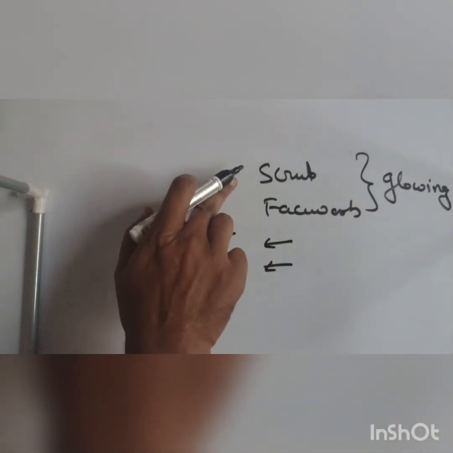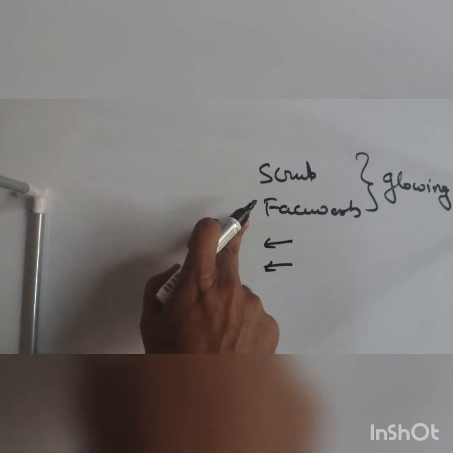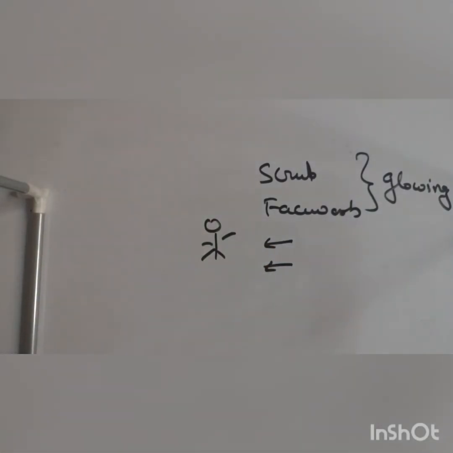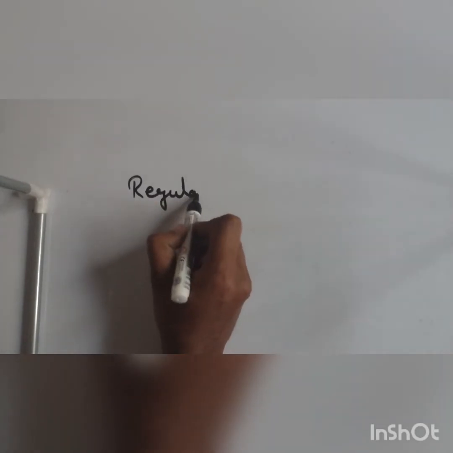Why? Because you treated the surface of your face. You scrubbed your face, washed it, applied moisturizer, applied fairness cream. So this will lead to a situation that is what you mean by regular reflection.